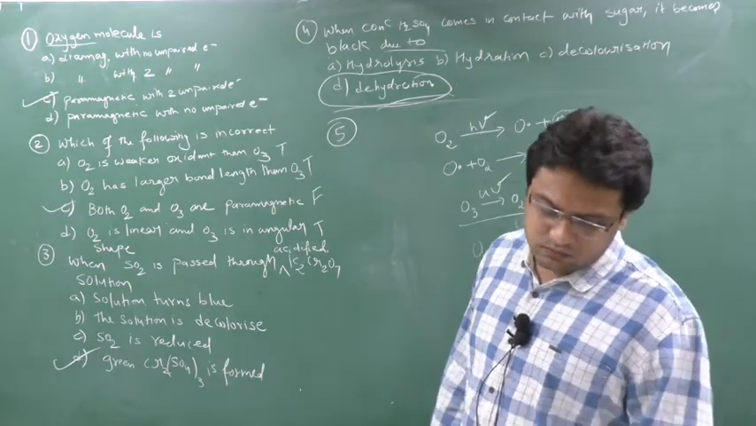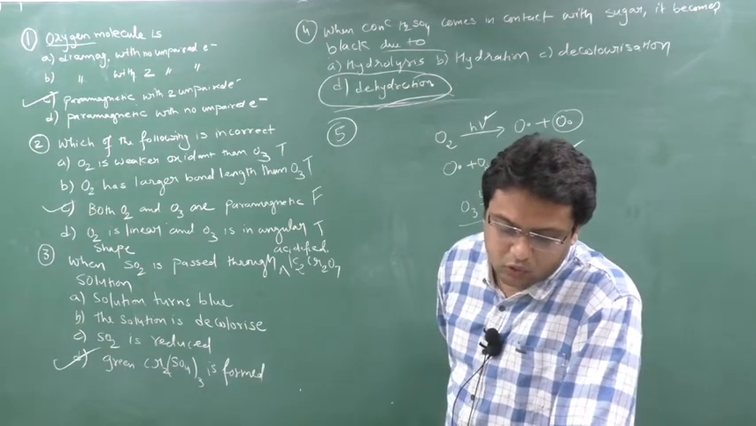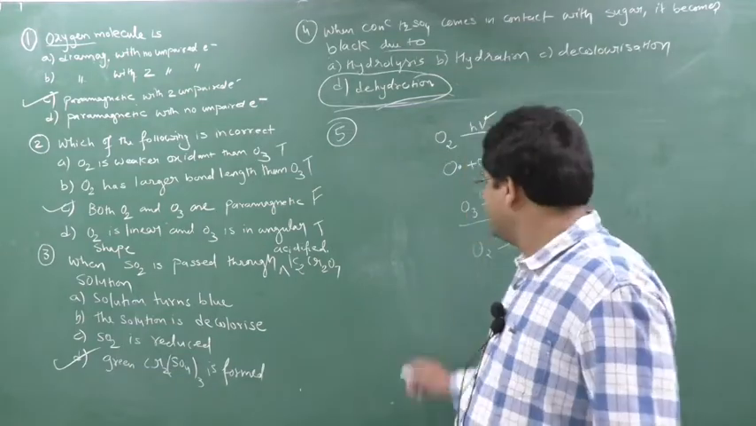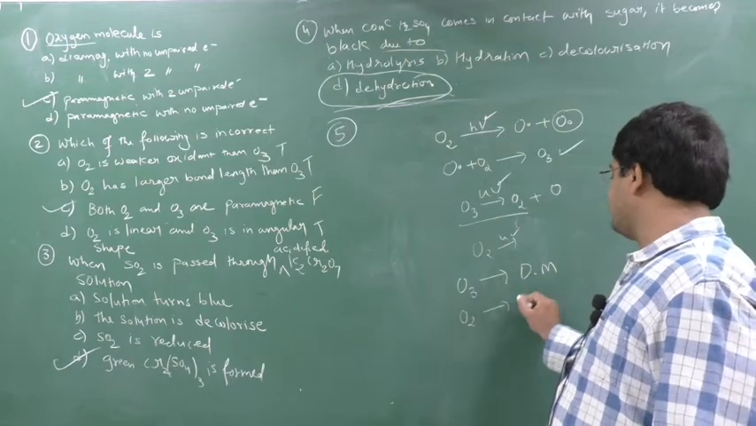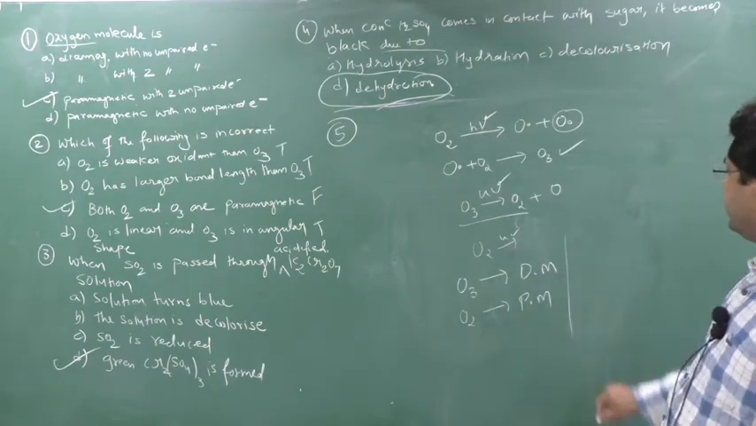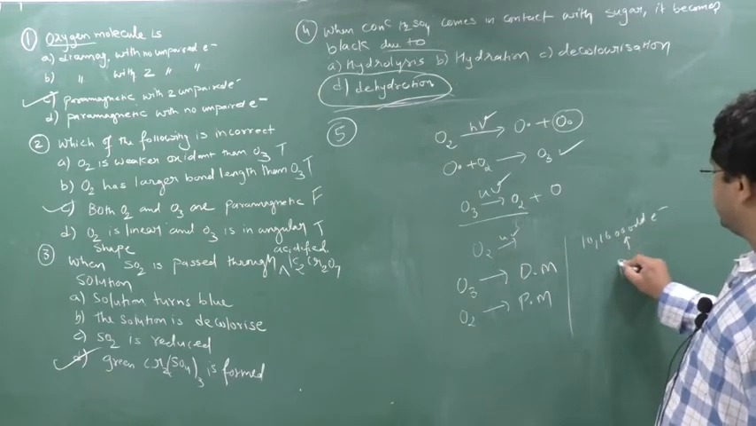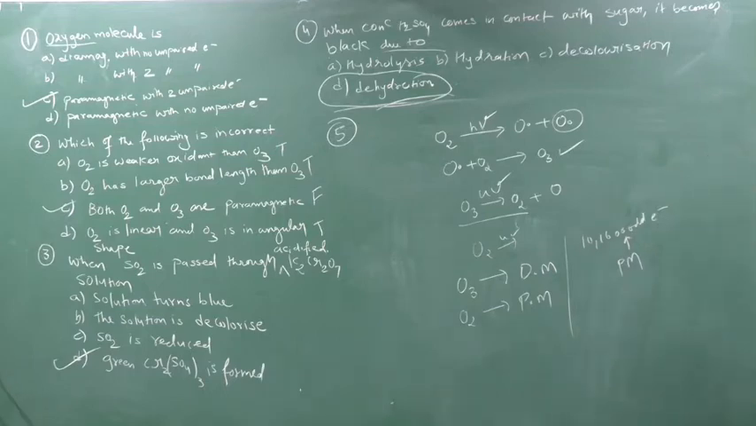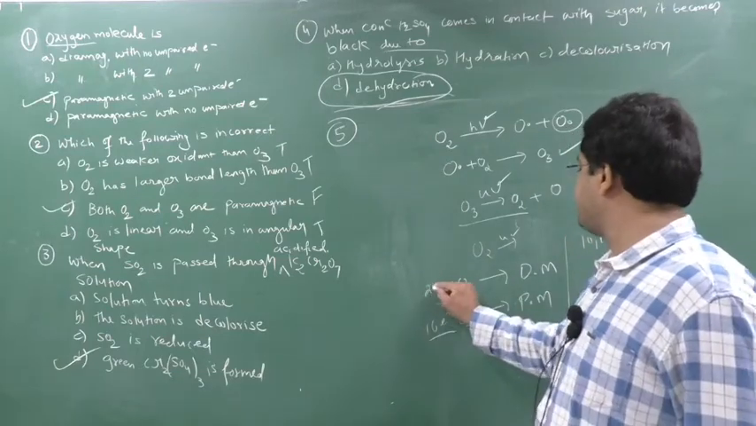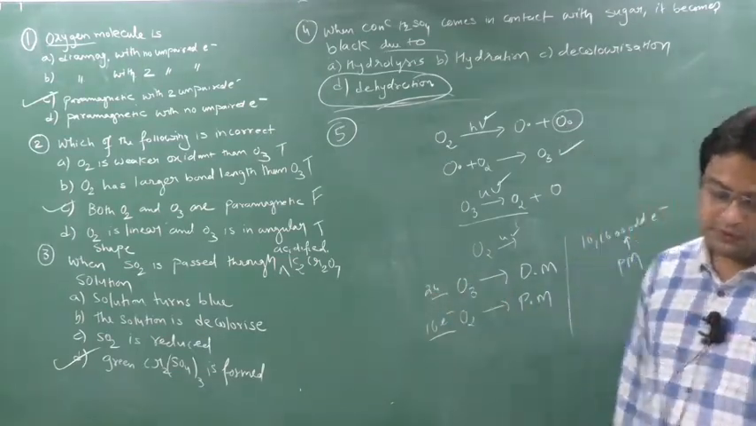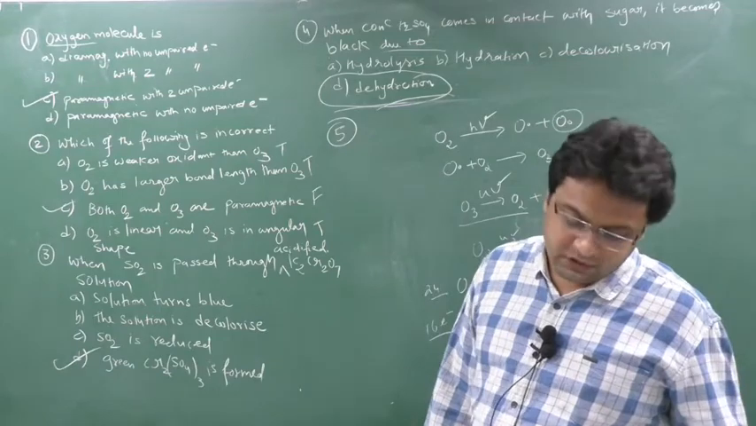Option C: ozone is diamagnetic, whereas O2 is paramagnetic. This is also true. Just now I told you that if you are getting 10, 16 or odd electrons, this is paramagnetic. Rest other all are diamagnetic. So in oxygen, 16 electrons, so it will be paramagnetic, and here 24 electrons, so diamagnetic. So this option is also true. Now write down option D.